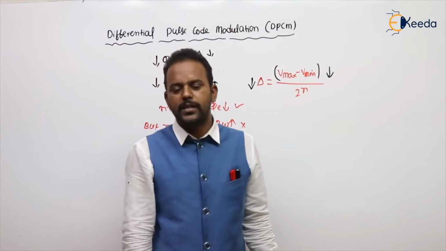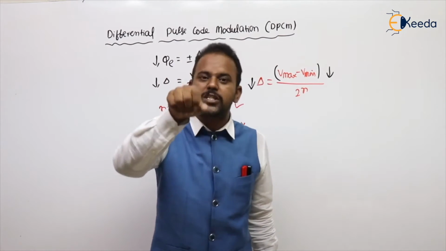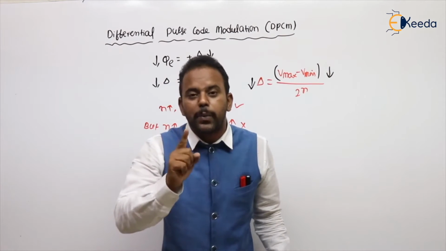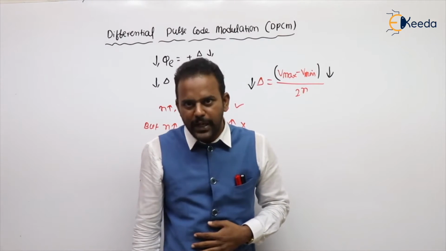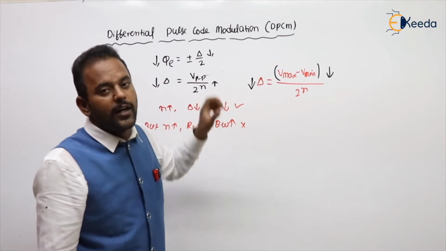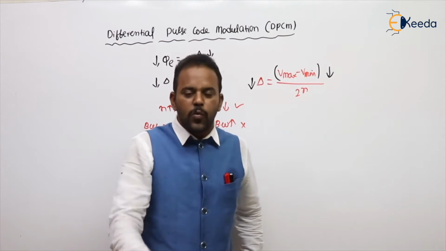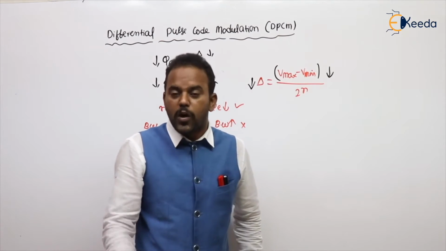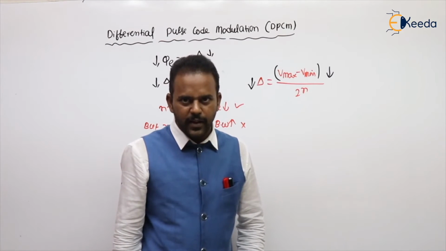Here also, students, by knowing the past behavior of a signal up to some time extent, you can predict what the next sample is. Means, in DPCM we are using prediction filters. Especially that is possible for voice signals, where autocorrelation will be there between the samples. Are you getting my point?